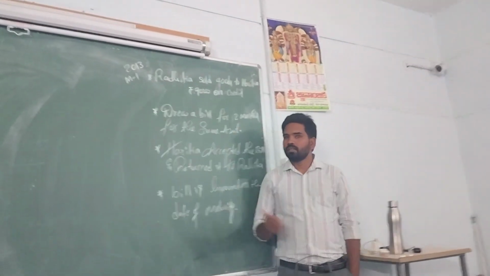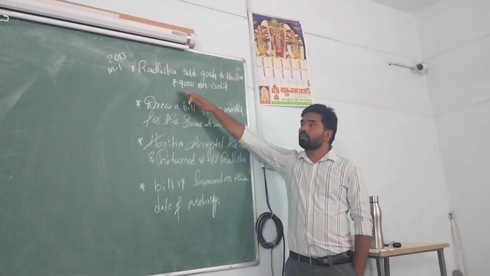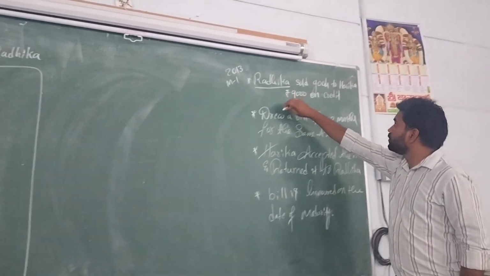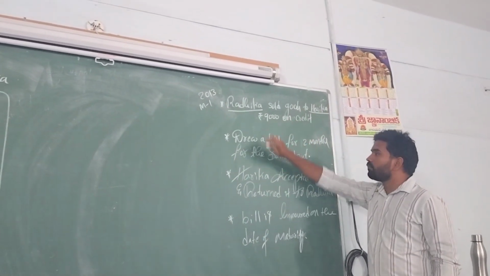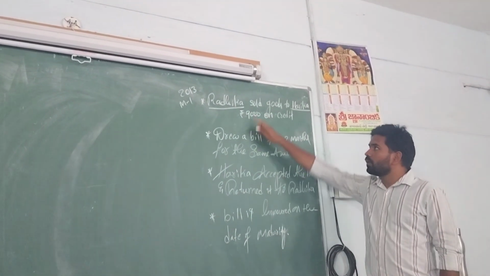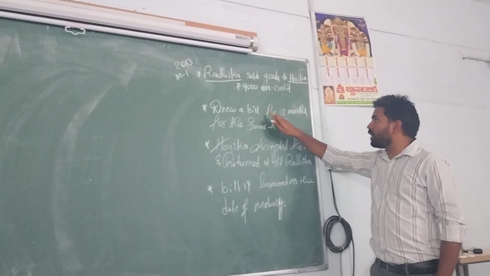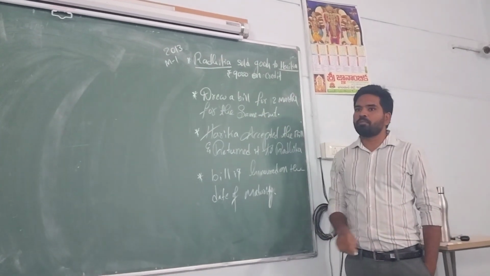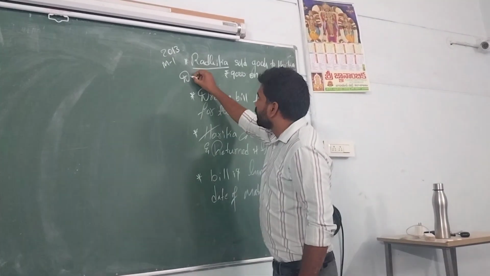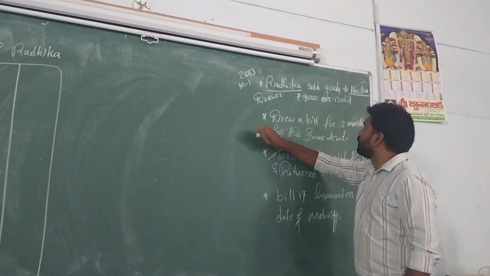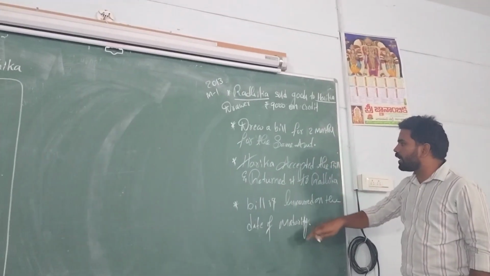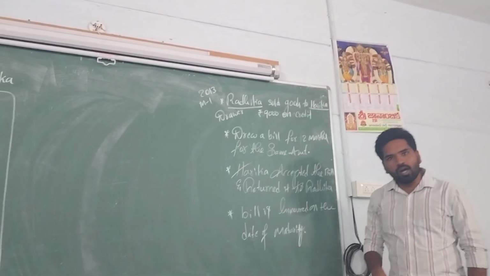Bills of exchange. Here the problem is given. On 2013 March 31st, Radhika sold goods to Harika worth 9,000 rupees on credit basis. Radhika drew a bill for 2 months for the same amount. Here Radhika is the drawer. Who accepts the bill? Harika accepts the bill and returns it to Radhika.